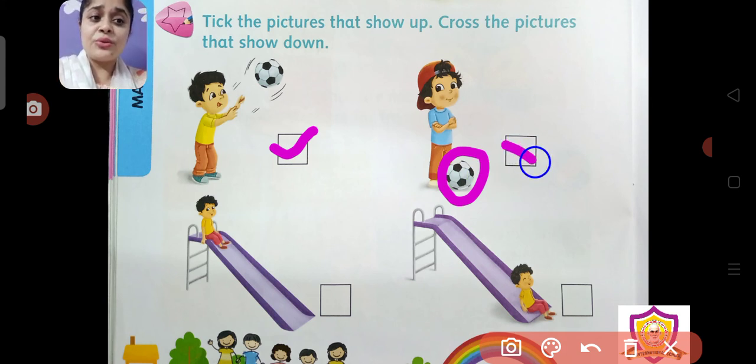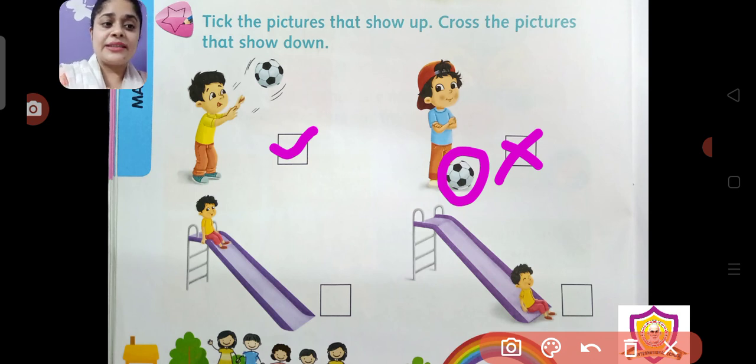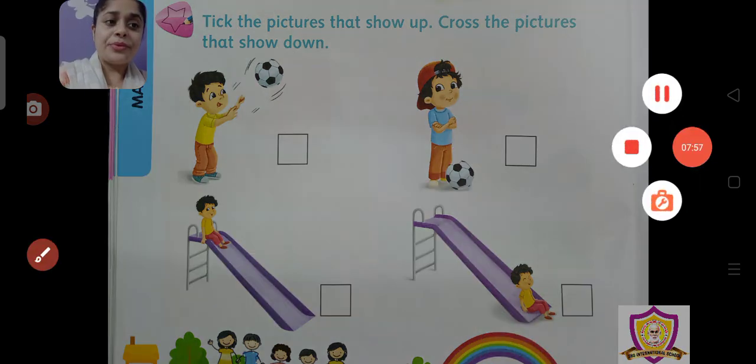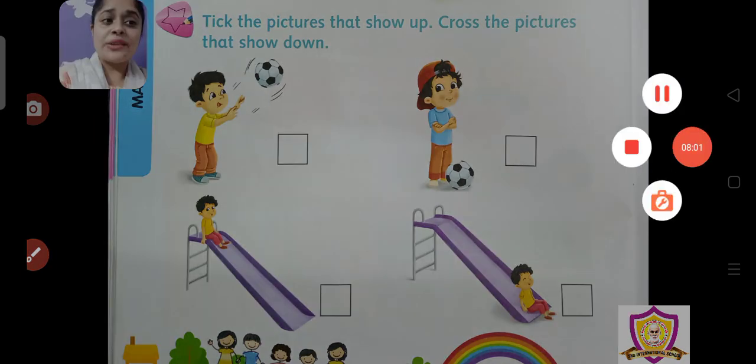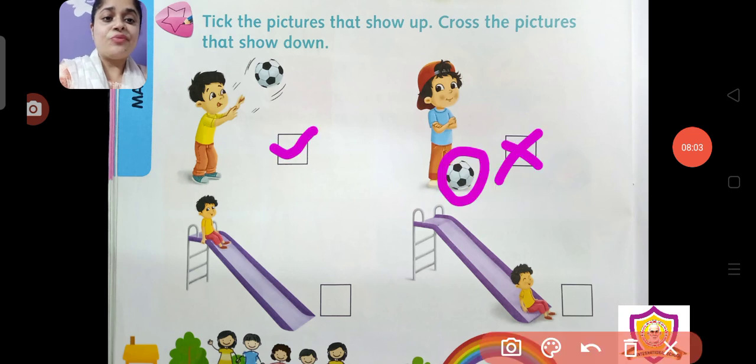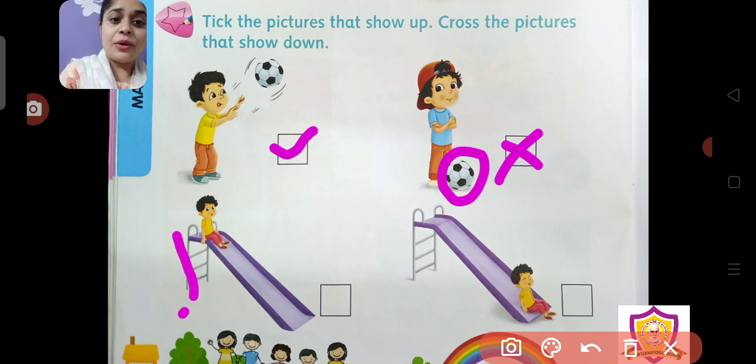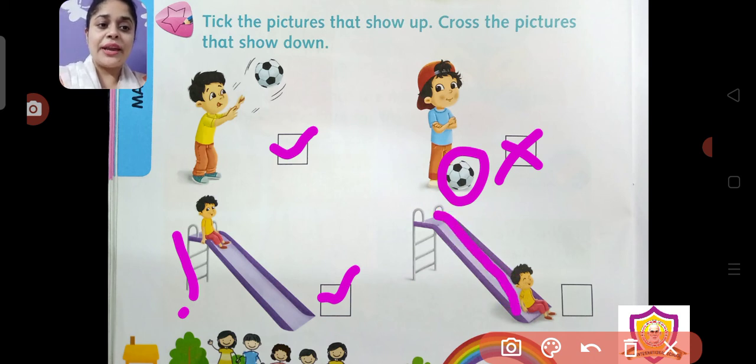So you're going to cross like this. Okay. Now, if you see on the slide, the boy is sitting up on the slide. So you're going to tick. And over here, the boy came down. So you're going to cross.